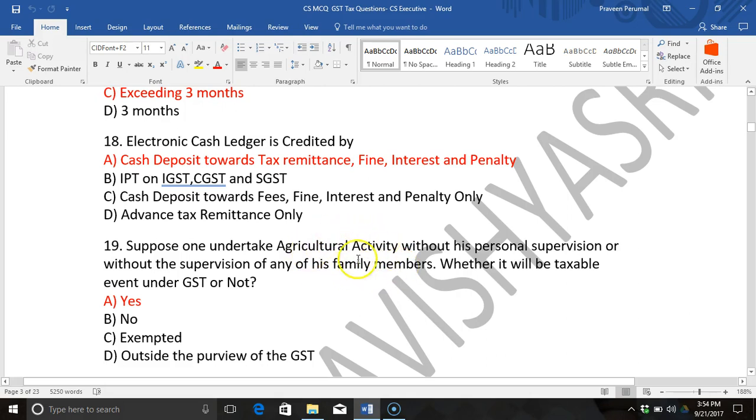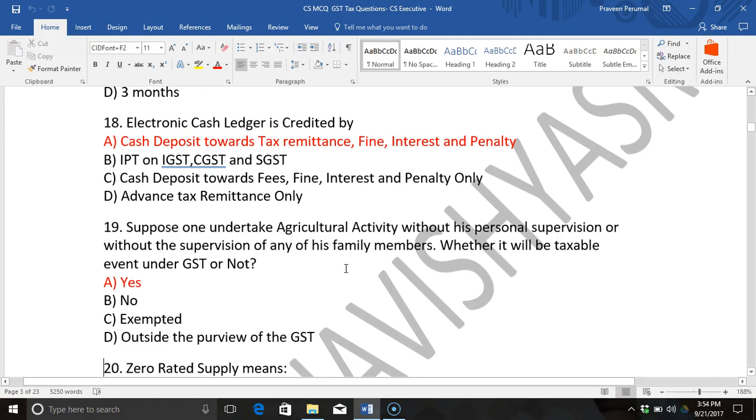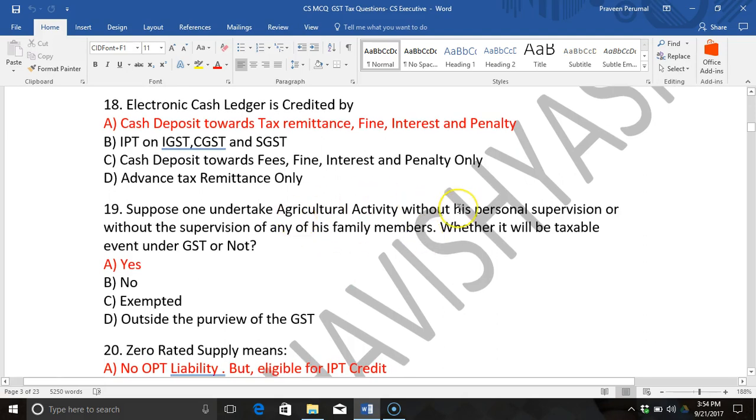So, agricultural activity with the personal supervision of the person is exempt under GST, whereas agricultural activity without the personal supervision or without the supervision of any of the family members is a taxable event.